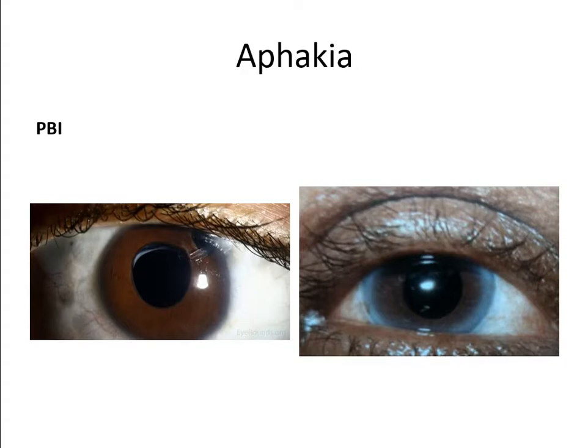So whenever your aphakic case is kept, and if you see this type of opening, you should tell, I am seeing a PBI at 2 o'clock position or 1 o'clock position or 12 o'clock position. Wherever it is present, you should tell. Then the examiner will ask why the PBI is created. Then you should tell, to prevent secondary glaucoma, pupillary block glaucoma. The vitreous gel can come into the pupillary area and block the pupil, thereby causing secondary angle closure. With an opening in the iris, even if the pupil is blocked, the aqueous can come out from that peripheral buttonhole iridotomy.